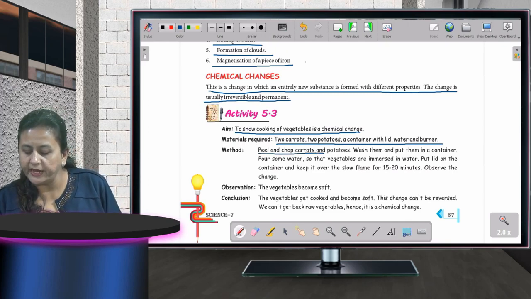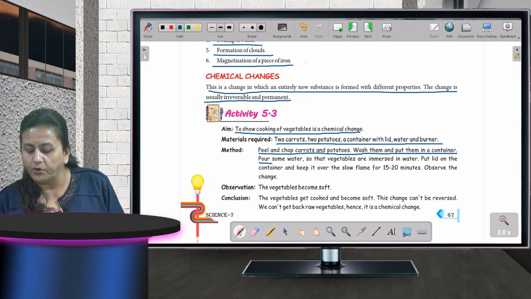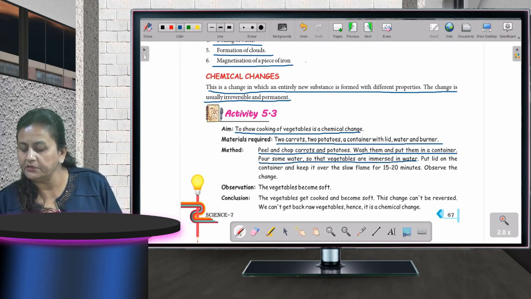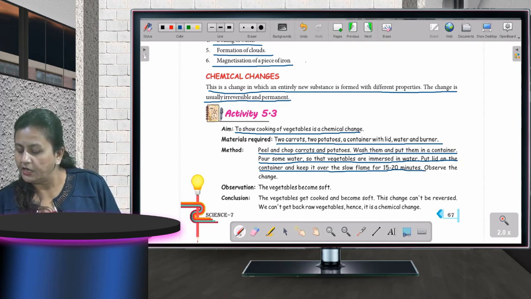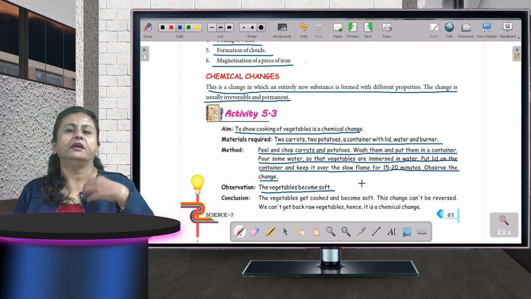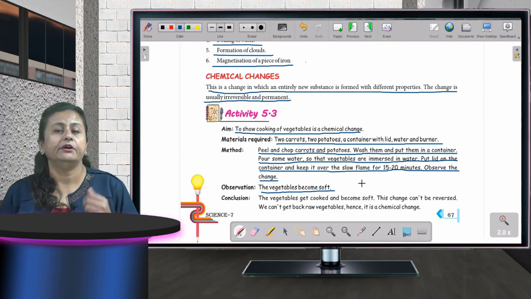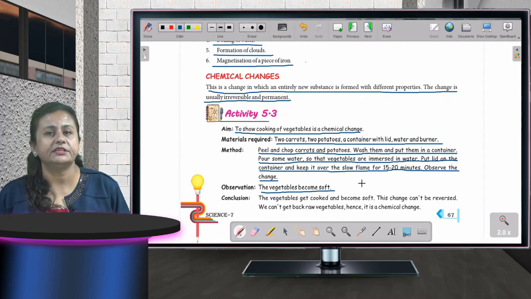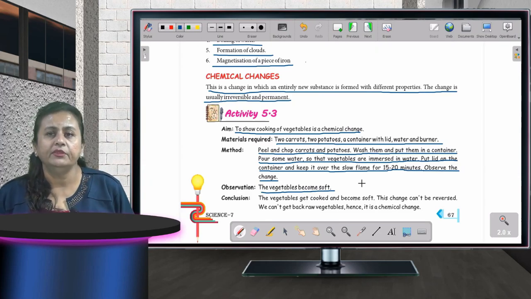Peel and chop carrots and potatoes, wash them and put them in a container. Pour some water so that vegetables are immersed in water. Now put the lid on the container and keep it over the flame for about 15 to 20 minutes. Observe the change. The vegetables become soft. Once you have put the vegetables, they were raw, they were hard, but after some time when you are boiling them, they are cooked now, they become soft.